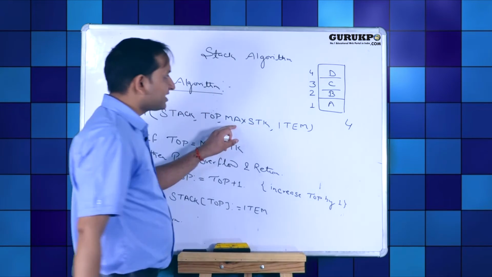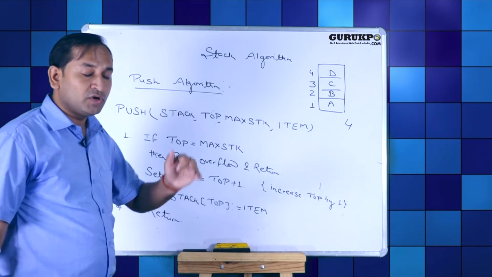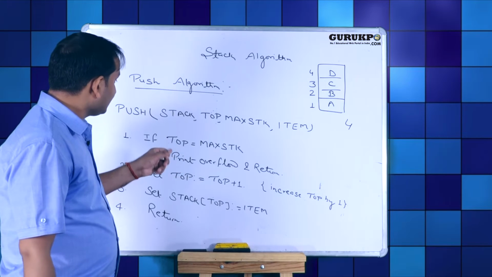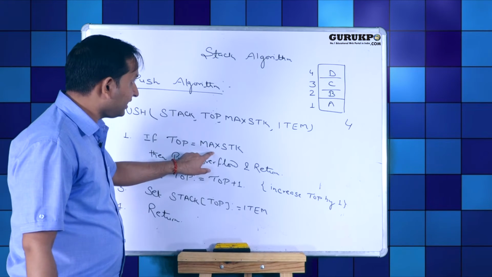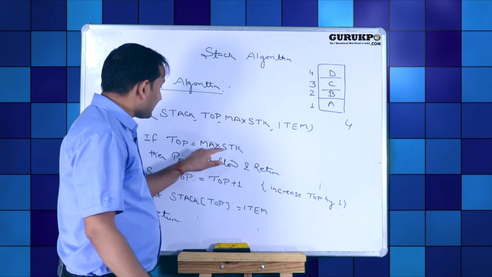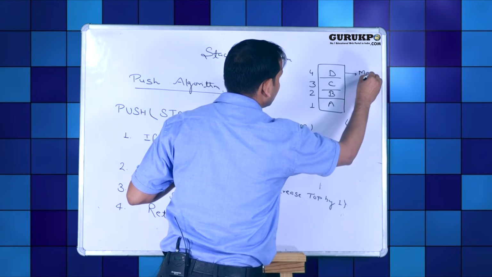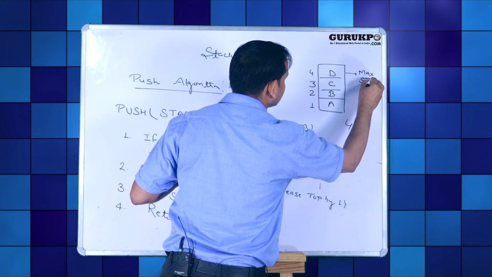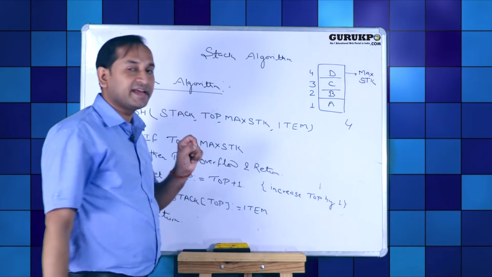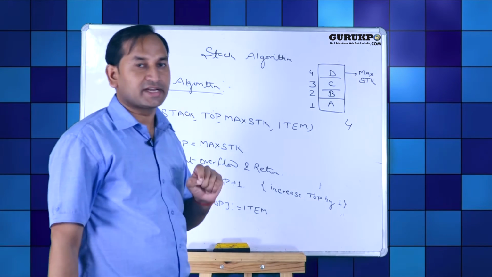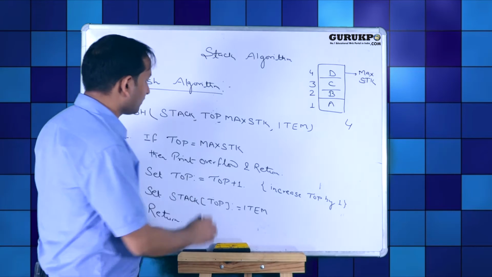Here max stack is 4 and we want to insert new element. In this case, if top equal to max stack, we cannot insert new element into stack and the condition is overflow.